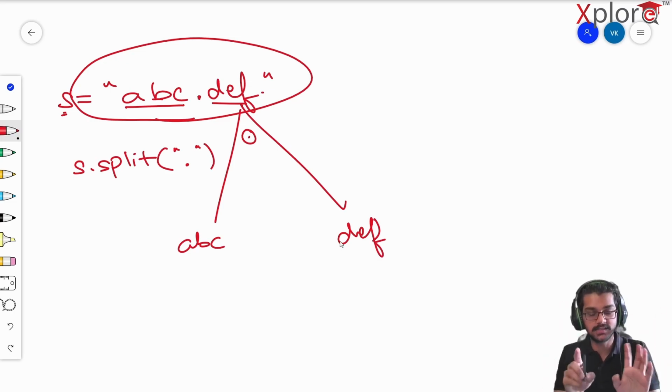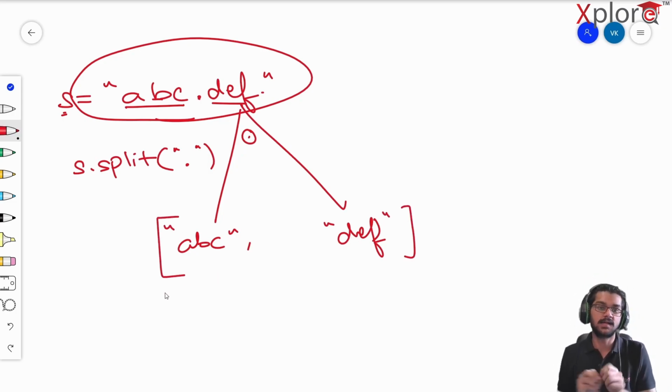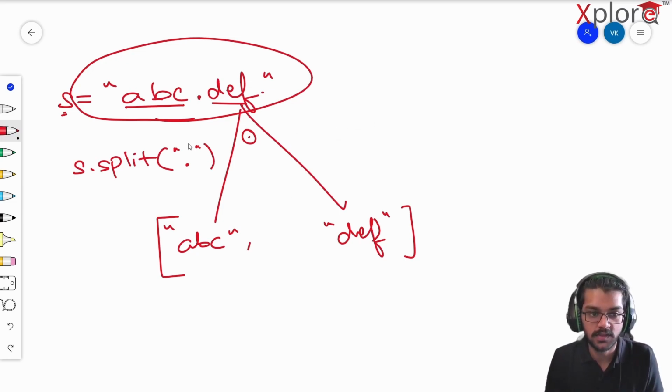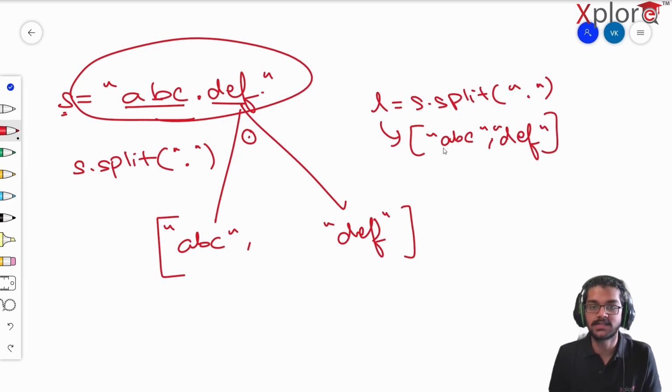It's going to be stored in a list. Why? It's going to be stored like this, ABC, comma, DEF. This is pretty much it. So if you write something like this, L is equal to S dot split, nothing but dot and this much, then this L is going to throw me an output like ABC and DEF. That's pretty much it. So it's fair enough to say that it's going to create a list based on the split value, and the values by default will be in the string format.